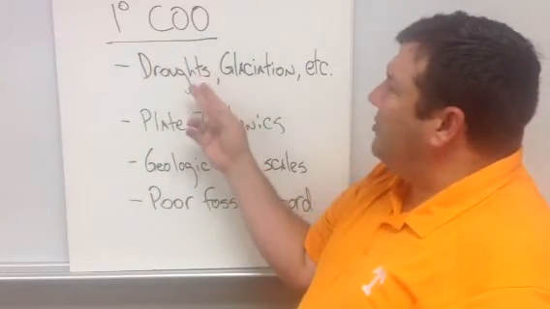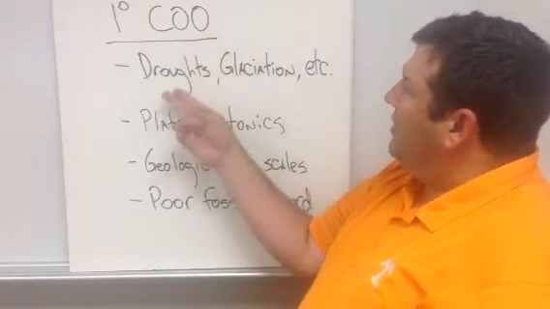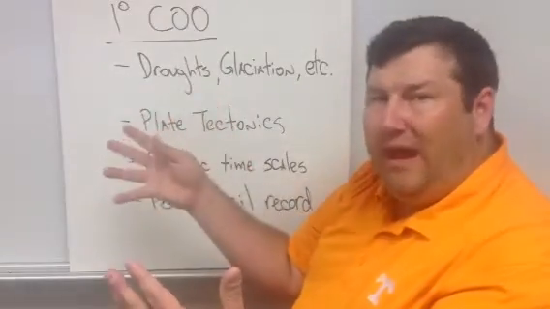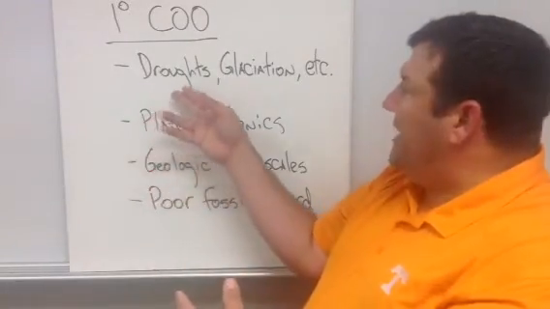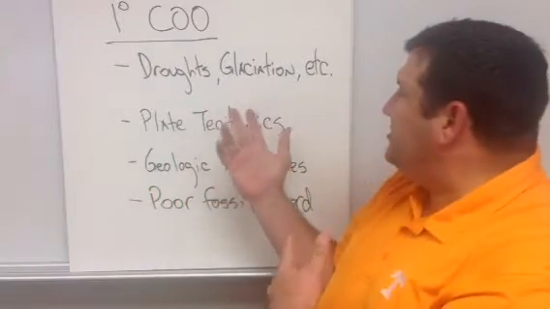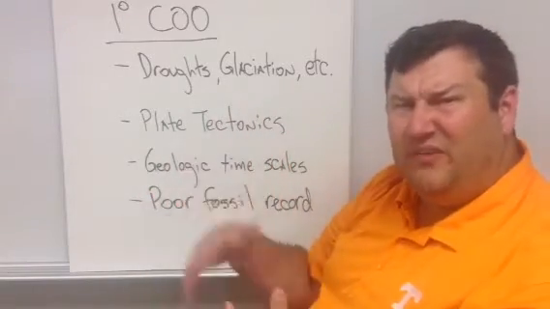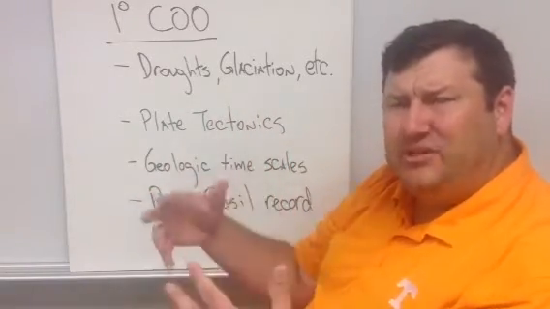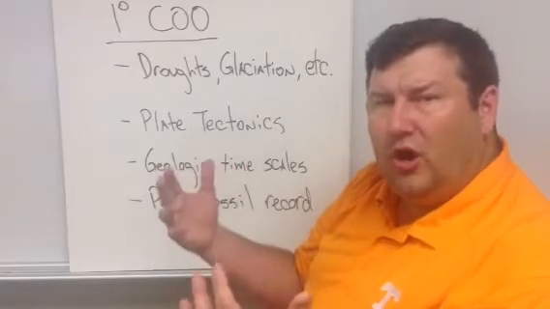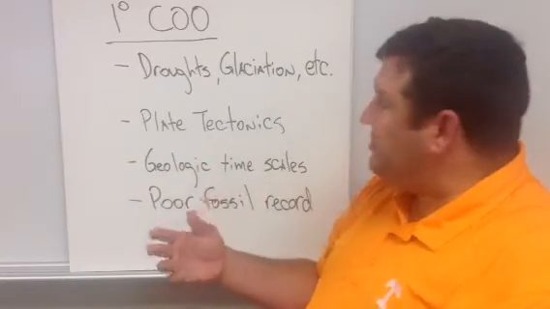is that the primary center of origin, or the COO, has been wiped away because of major droughts, glaciation events, all kinds of other cataclysmic major events that occurred on Earth over the course of geologic history.